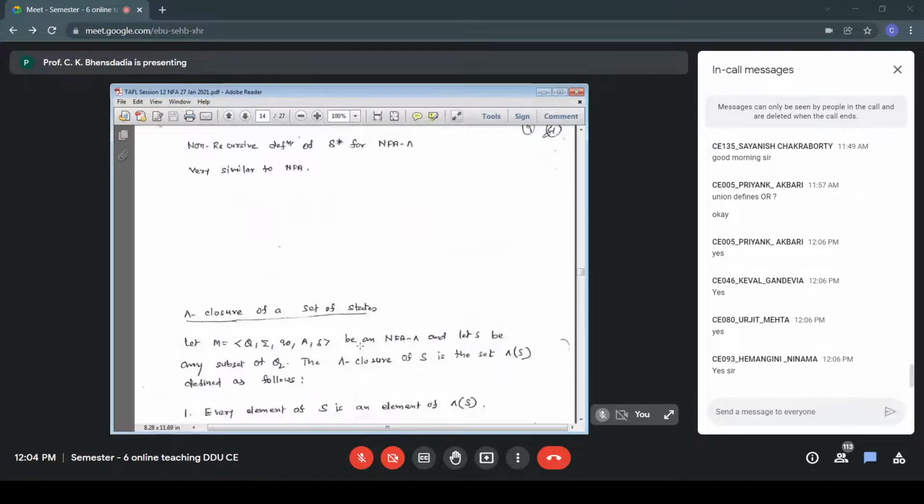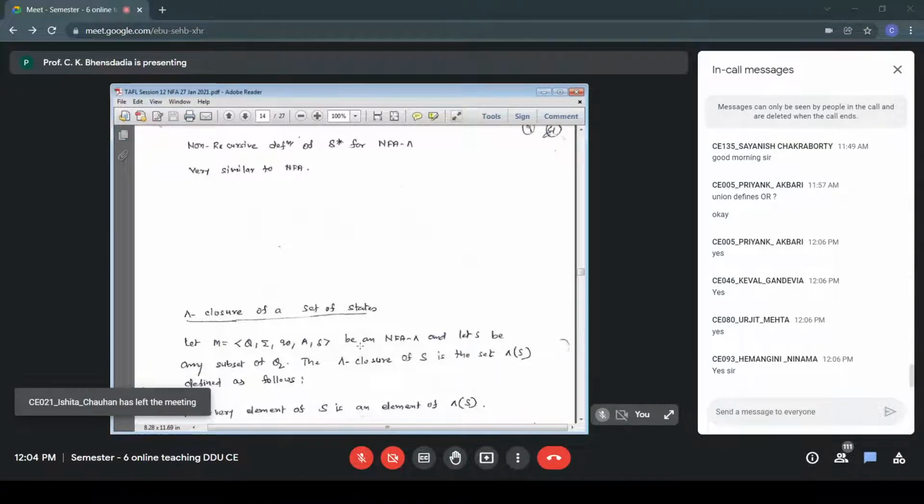Every element of S is an element of null closure of S. So we are defining what is called the null closure of a set of states. The meaning of null closure of a set of states is: using null transitions, which are the states that can be visited from the given set of states. That is null closure.